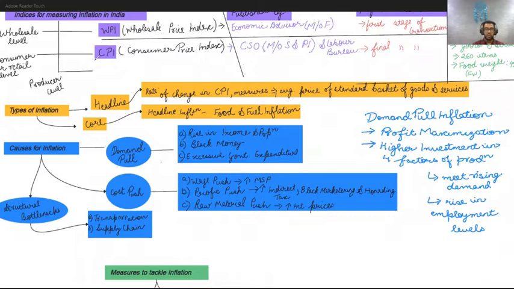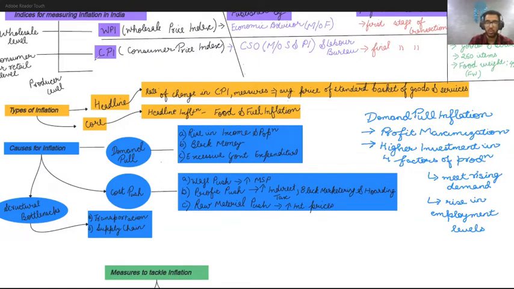Then we'll move on to what is expansionary monetary policy and contractionary monetary policy. After that, our main focus would also be on what are the steps taken by the RBI, in the sense of what is monetary policy which is taken by the RBI to control inflation, and what is fiscal policy which is taken by the government of India to control inflation, and as well lead to economic development of the country. So we will focus on both of these things.